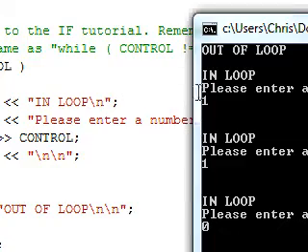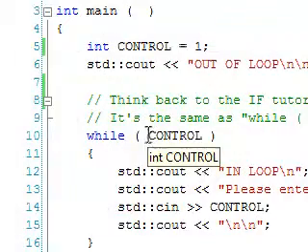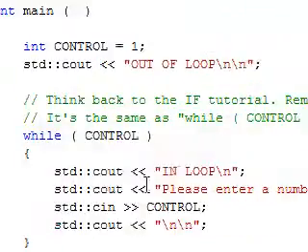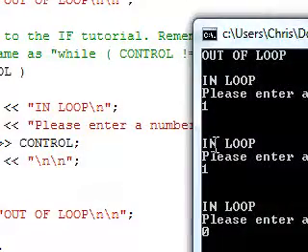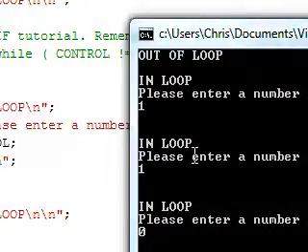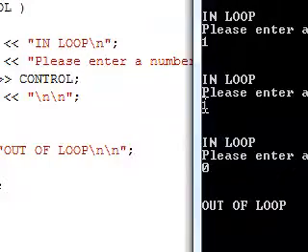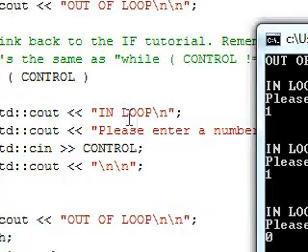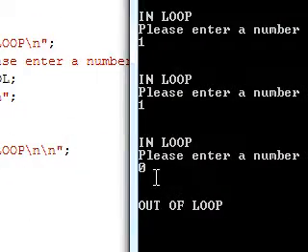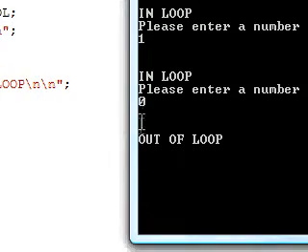And because we input 1, the condition is still true, so then it goes right back to the top, outputs in loop, outputs please enter a number, waits for the input, outputs 2 lines again after accepting the input. Because it's 1, it loops back to the top, outputs in loop, outputs please enter a number, waits for the input, and after input it gives 2 lines off.